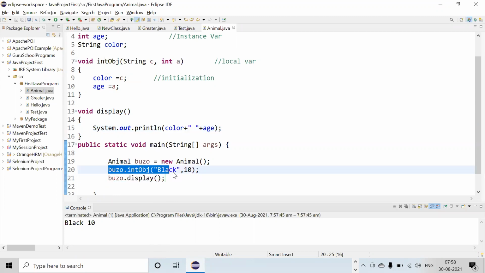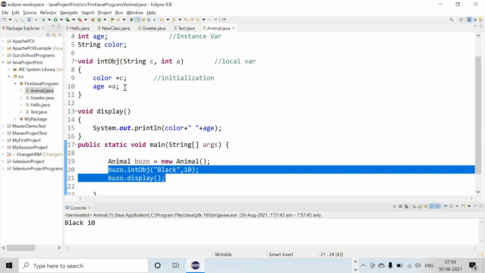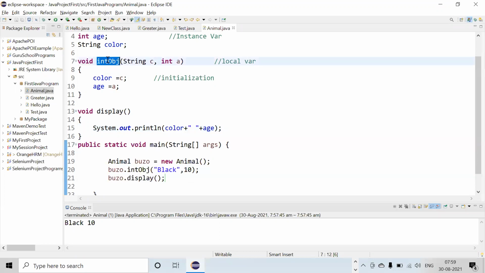What we are doing here, we are calling this method with the help of this object and passing the values to these variables. What are these called? Tell me. I have told you. Correct. Parameterized variables. These are all parameterized variables, and we are passing these.